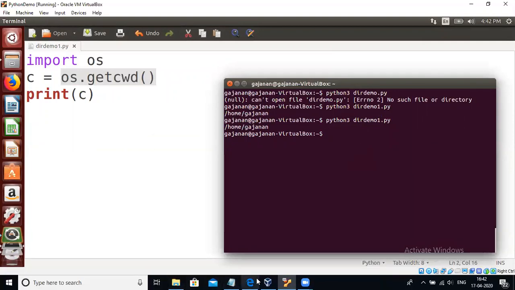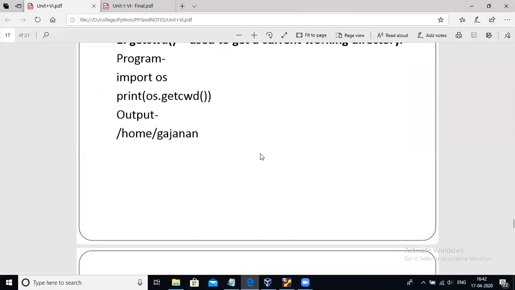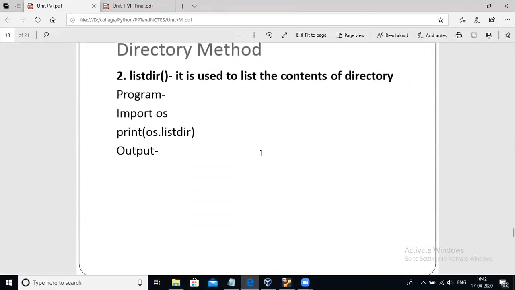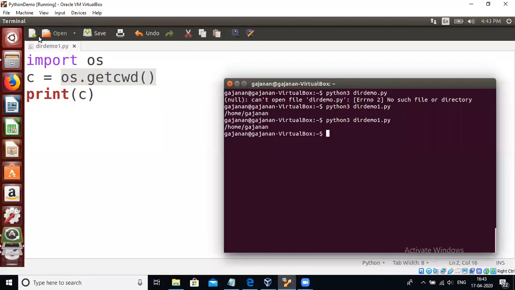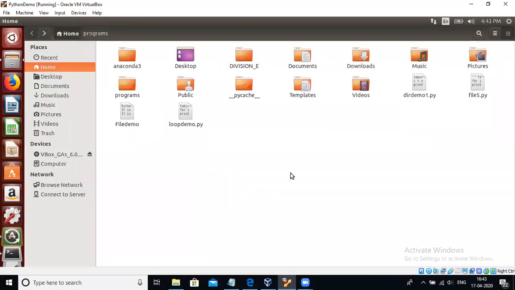Now, the second method to handle directories is listdir. It is used to list the contents of the directory. Suppose home is our current directory, right?